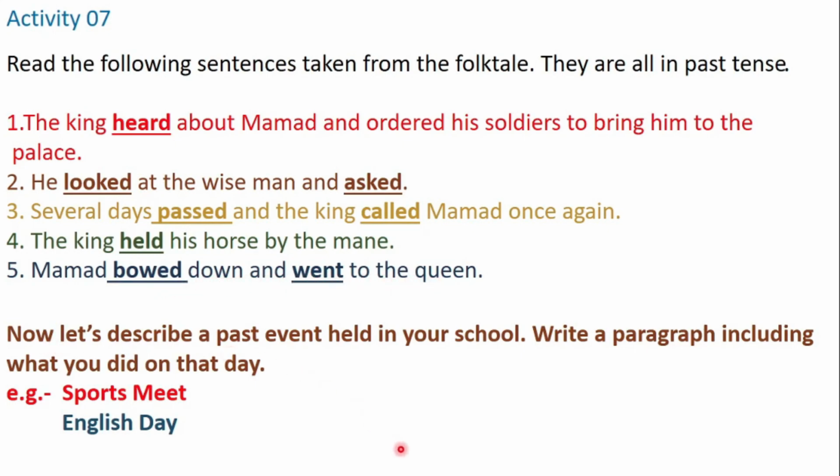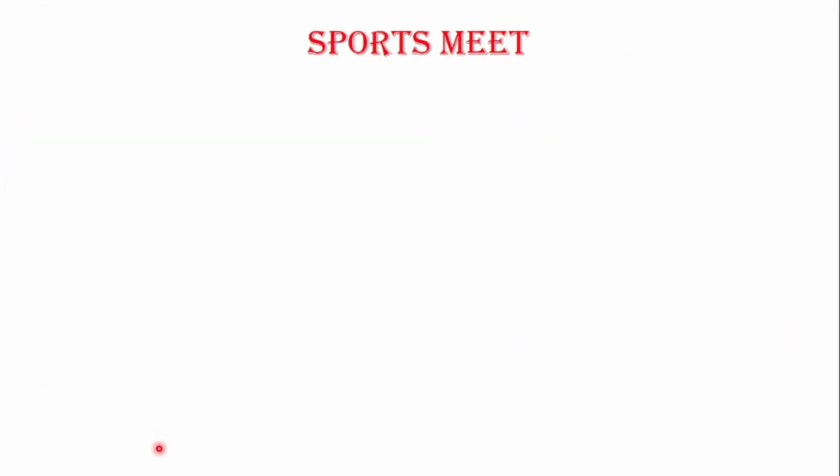Now, let's describe a past event held in your school. Write a paragraph including what you did on that day. There are two topics. The first one is sports meet, and the second one English day. Now I have prepared the answers for both. That means I have a paragraph about sports meet and I have another paragraph about English day. Now let's look at the first one, sports meet.